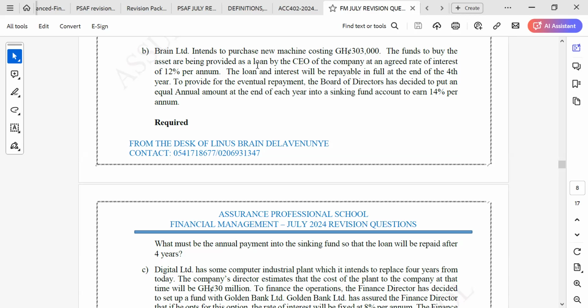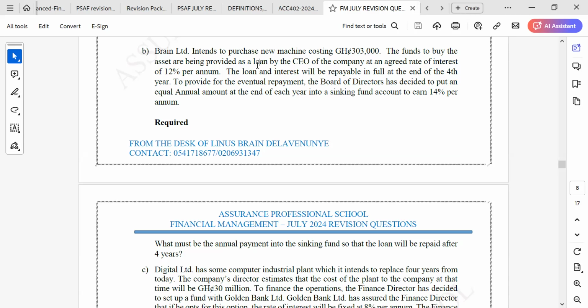But if you are paying the interest at the end of every year, it means that you are only going to be owing the person principal at the end of every year. The interest of 12% will be paid at the end of the year. So it means that you have only principal. So if the interest is paid at the end of every year, the interest calculation will be a simple interest. But if the interest and then the principal will be paid at the end of a particular year, it means that the interest together with the principal will be rolling over at the end of every year, and that will be a compound interest.